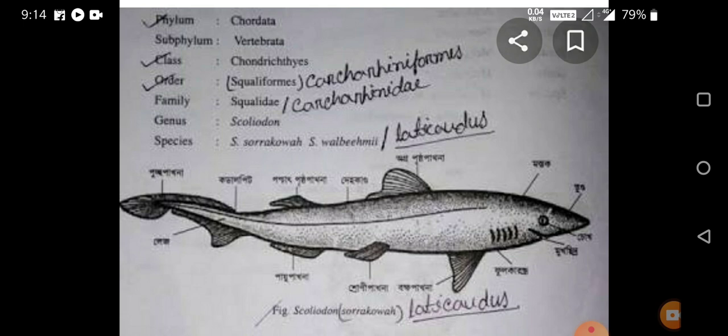The mouth is bounded by the upper jaw and the lower jaw, and each jaw bears one or two rows of teeth. Teeth are present in both jaws, and those teeth are smooth edged, backwardly directed, and similar in shape, size, and function.